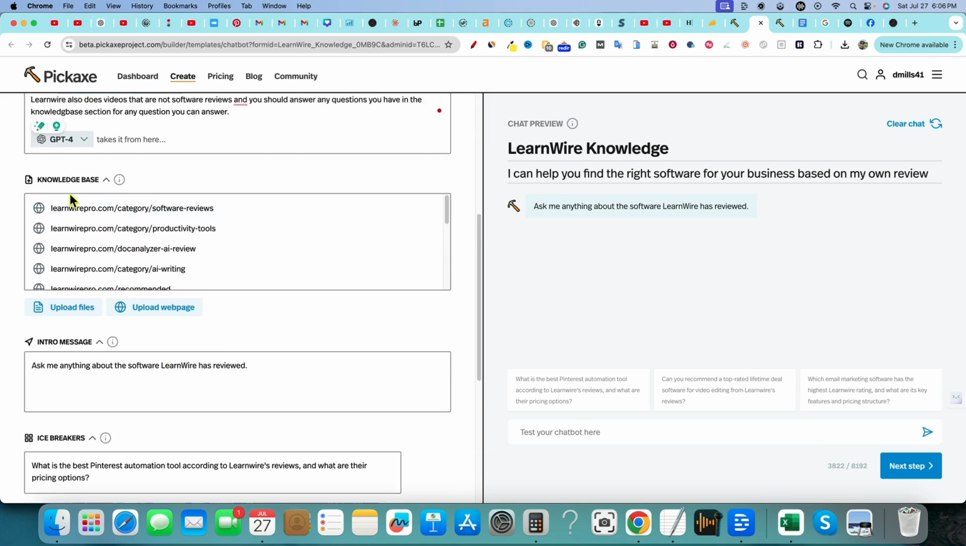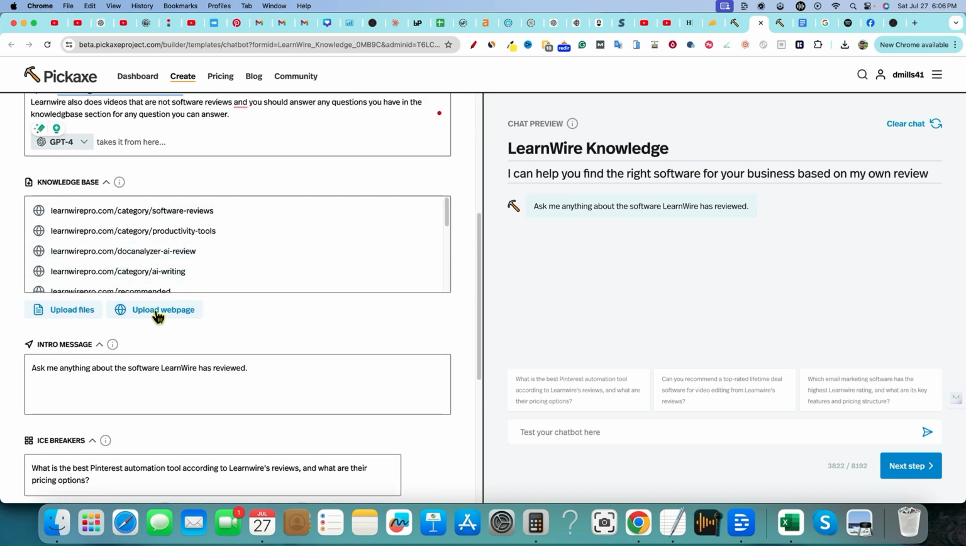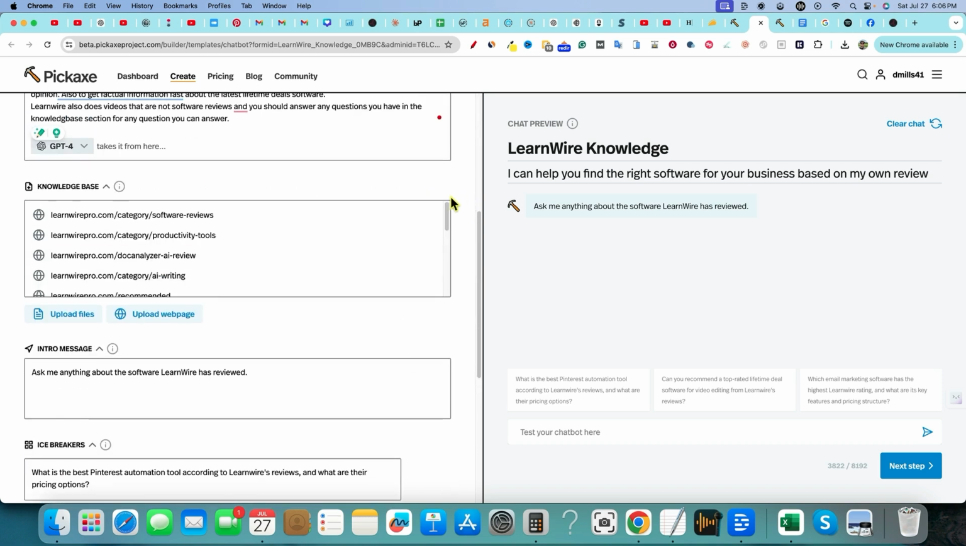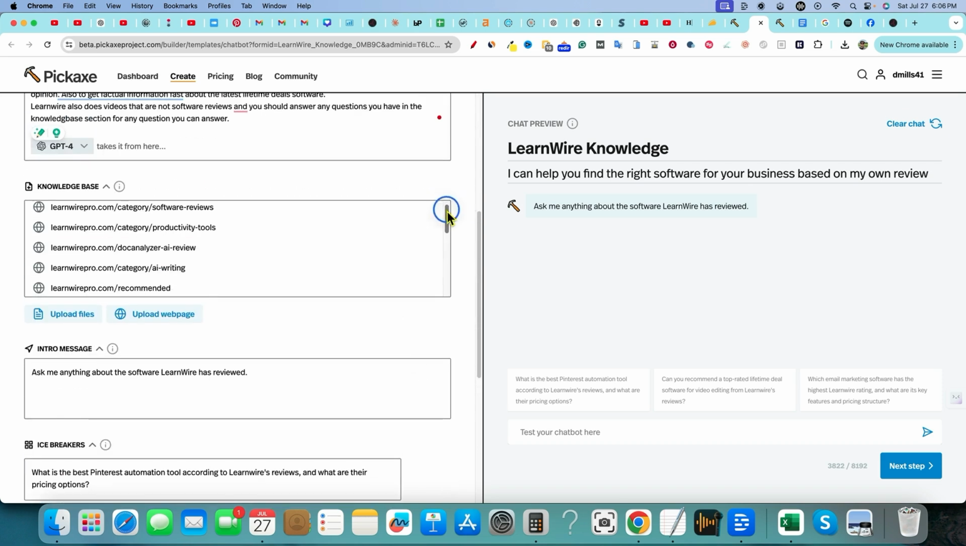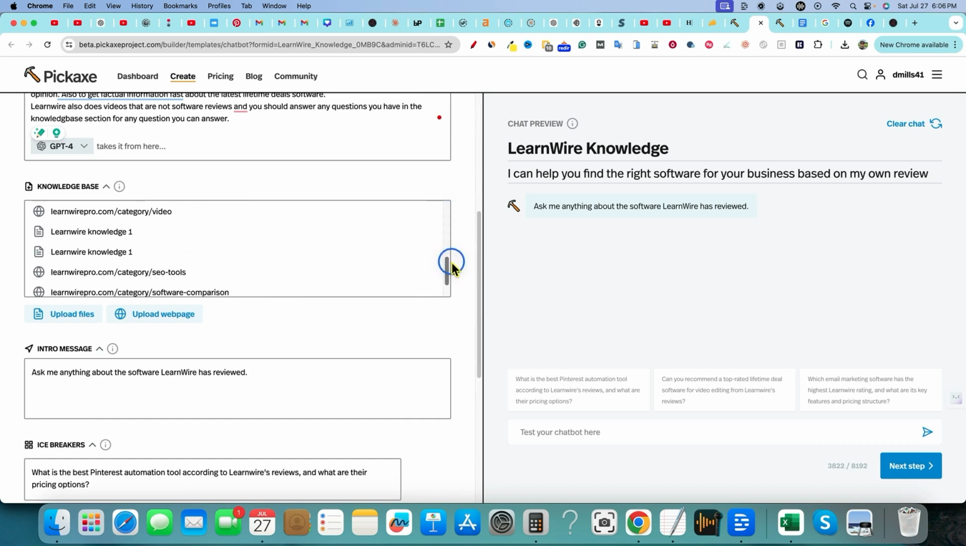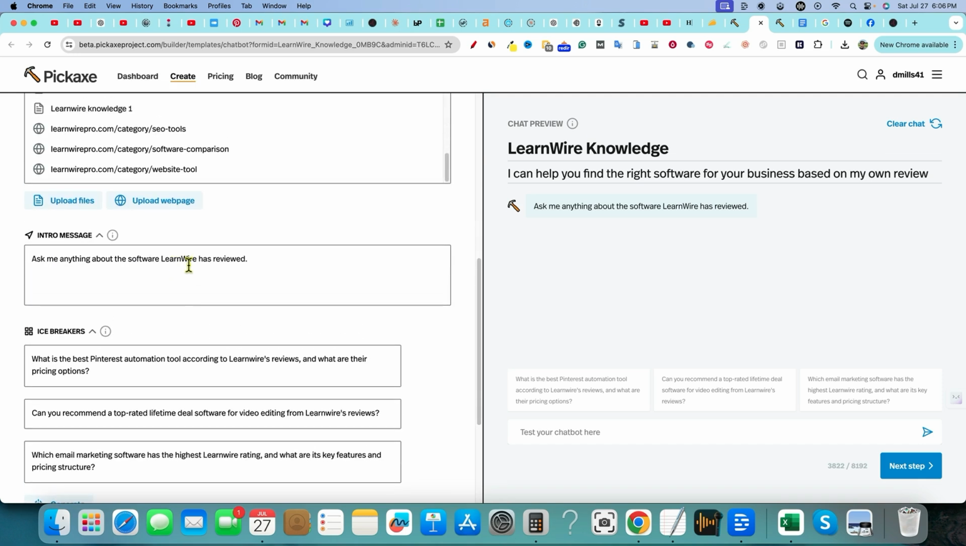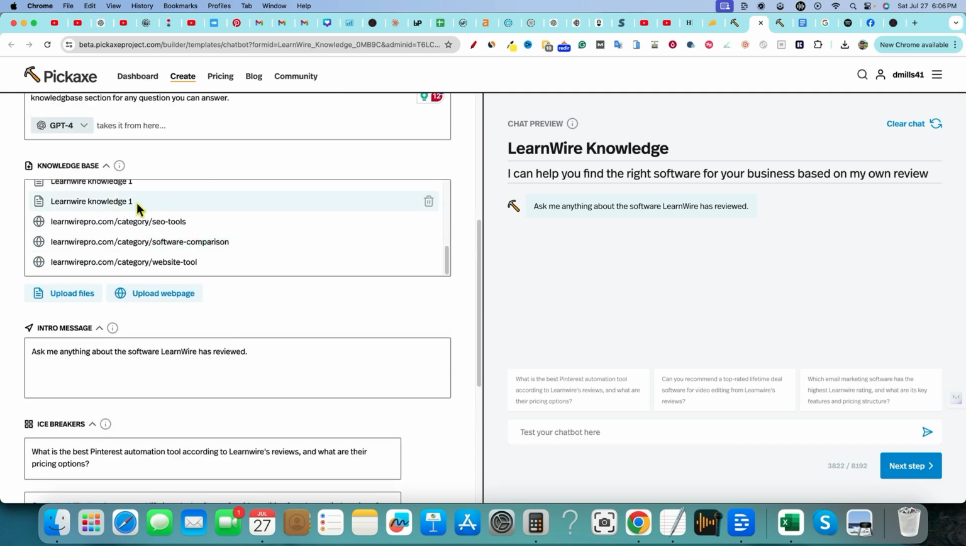And you can see, look at knowledge base. I uploaded files. I uploaded a web page and you can see, whoops, sorry about that. So you can see knowledge base. We have all these websites right over here. And then we also have LearnWire Knowledge 1, Knowledge, this other one, they're PDF, Word document. And then we have like 12 web pages. I know for a fact that this information is on the websites and in the knowledge bases.